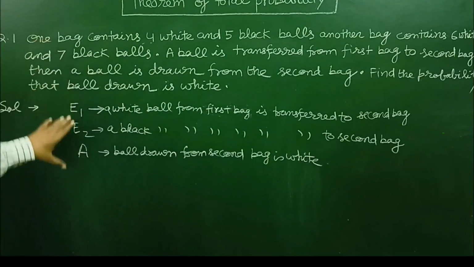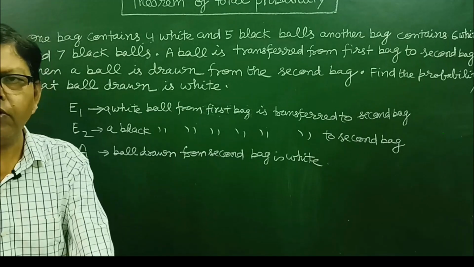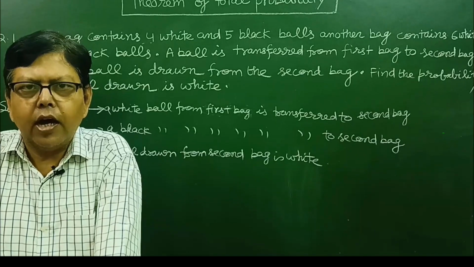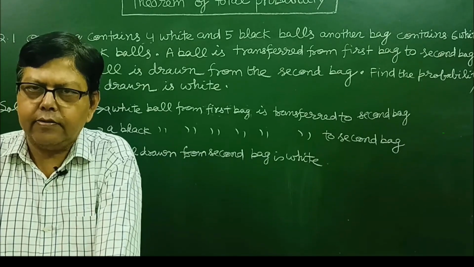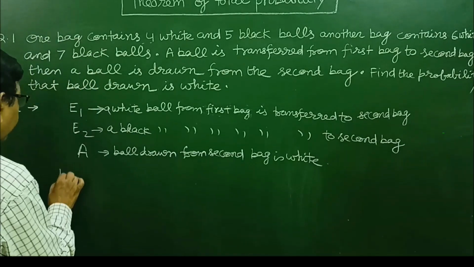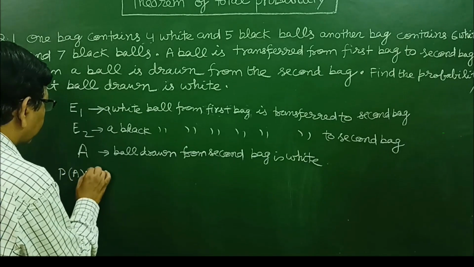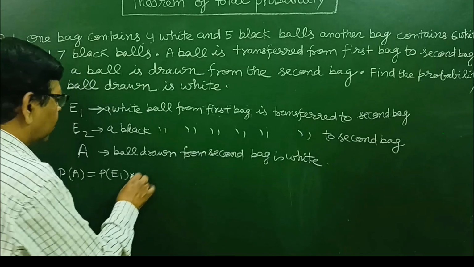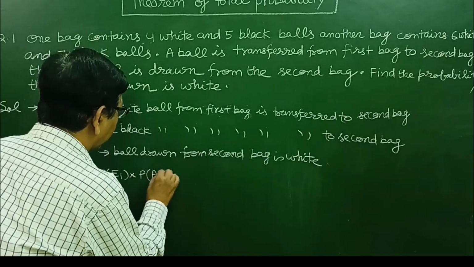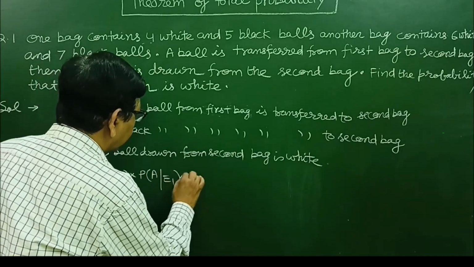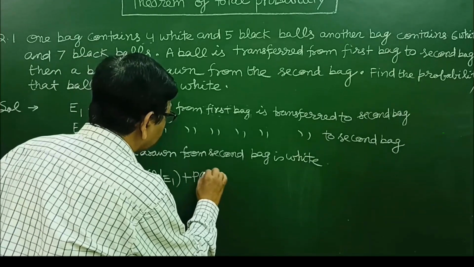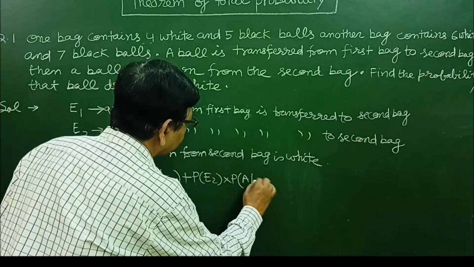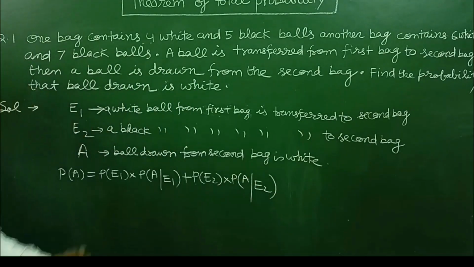Now let us apply the addition theorem of probability here, because first E1 or E2 occurs, afterwards event A occurs. So probability of A is equal to probability of E1 into probability of A oblique E1 plus probability of E2 into probability of A oblique E2, by addition theorem of probability.